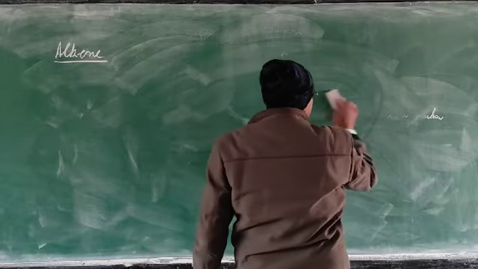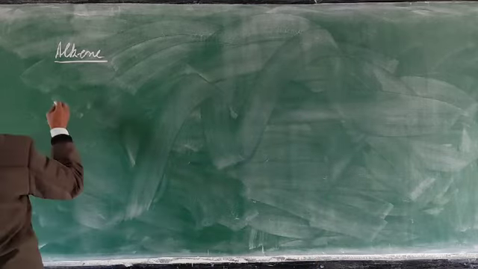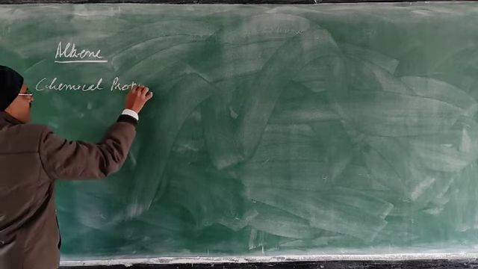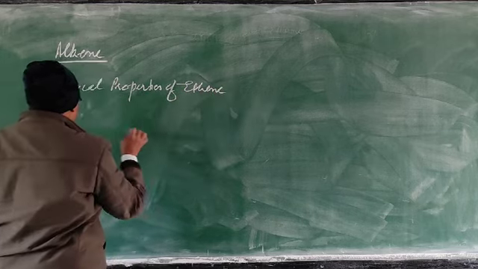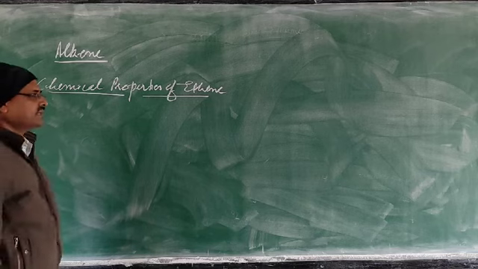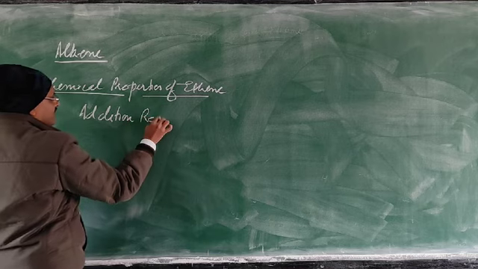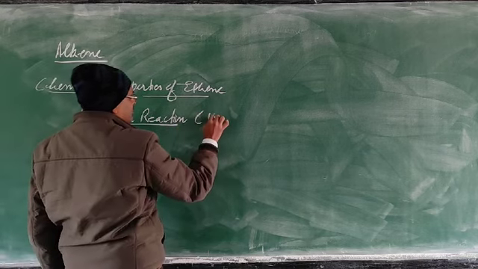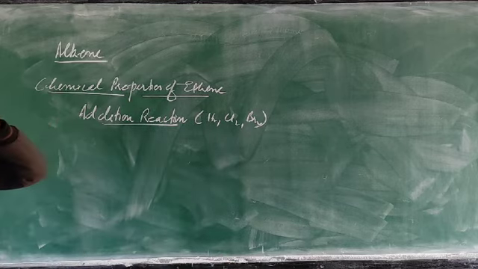Now chemical properties of ethene. So first of all, the characteristic reaction is addition. Addition reaction. Basically we have to study the addition of hydrogen, chlorine, and bromine. So these three we have to study.